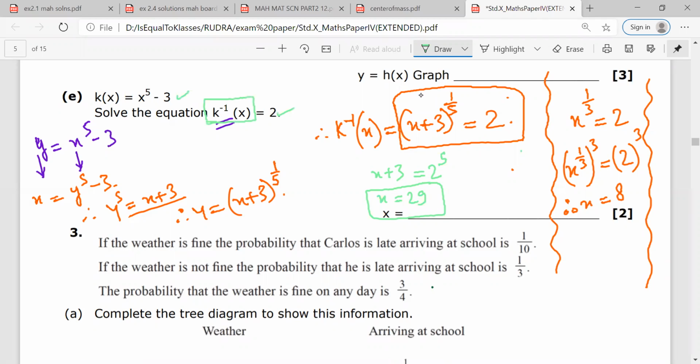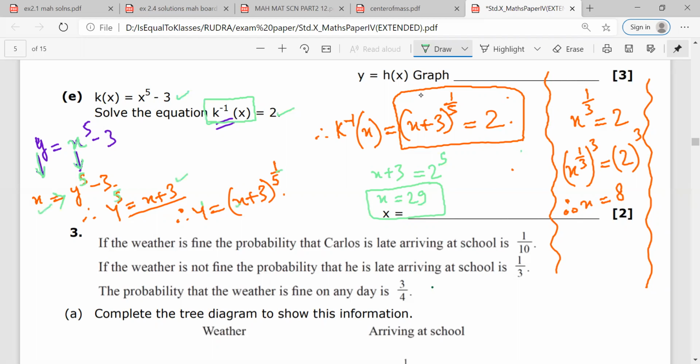y is equal to x raised to power 5 minus 3. So I'll interchange x and y. So y will become x and x will become y. So I need to find the value of y in terms of x. So y raised to power 5 would be equal to x plus 3 and y would be equal to (x plus 3) raised to power 1 by 5. Any doubt, Mr. Rudra? No, sir.